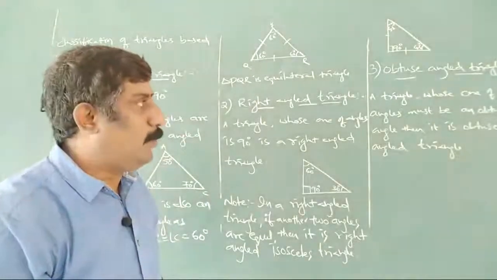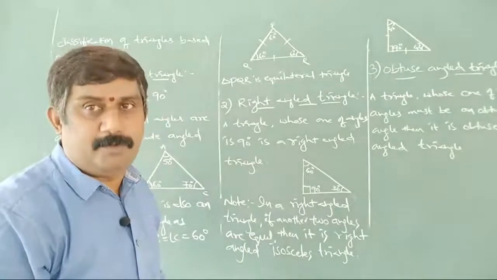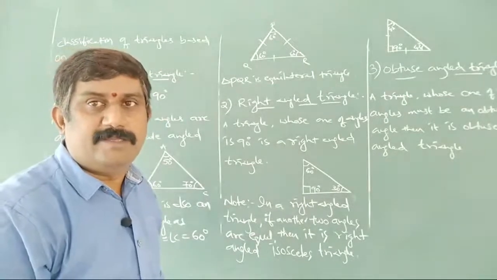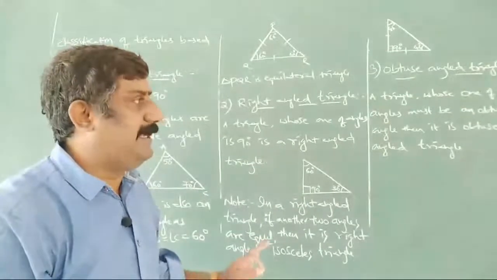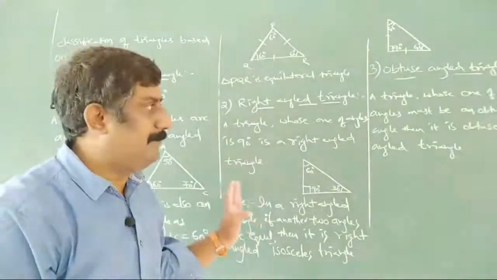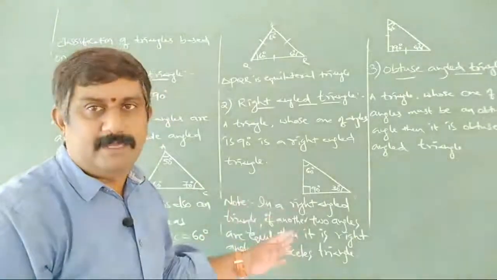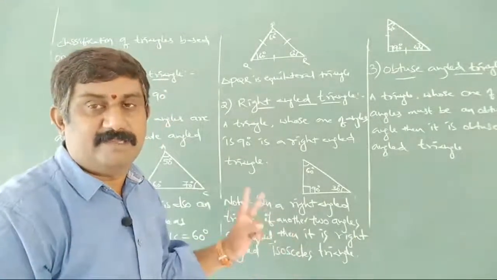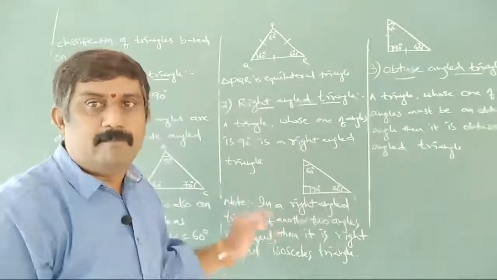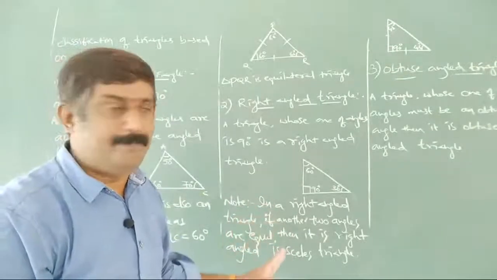Here you observe only one angle must be an obtuse angle. There is no second thought. Only one of the angles must be obtuse. The second and third angles must be acute angles only.